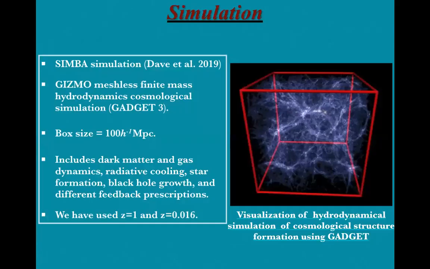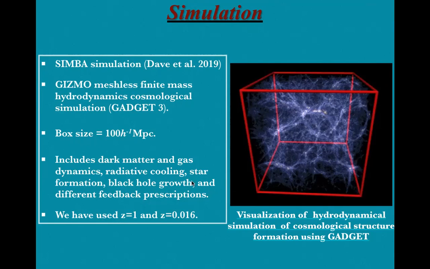In our work, we have used the SIMBA simulation from Dave et al. 2019, which is a GIZMO meshless finite mass hydrodynamic cosmological simulation, a modified version of the Gadget-3 simulation, with a box size of 100 megaparsec.